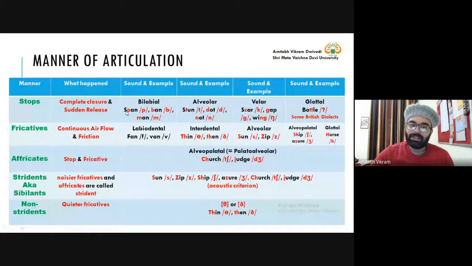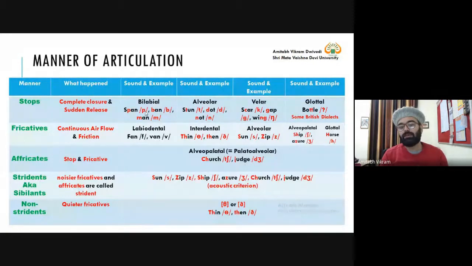Now these are the letters S, P, A, N, but we have transcribed only one particular sound because we are studying stops and we are studying the p sound. When you write something in slanted bars, it is a sound. So when you write these sounds in the assignment, always write individual sounds in slanted bars.